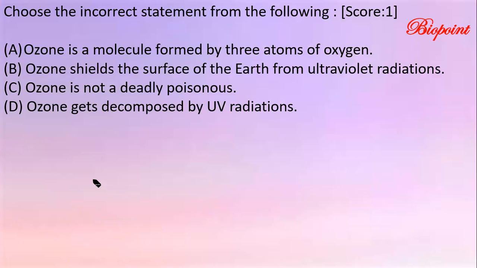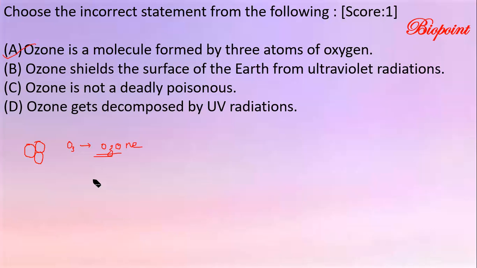Again, a multiple choice question for score 1. Ozone is a molecule formed by 3 atoms of oxygen. Is it a correct or a wrong statement? Absolutely right. If this is an oxygen atom, 3 atoms of oxygen together constitute an O3 molecule, which you call ozone. So statement A is a correct one.